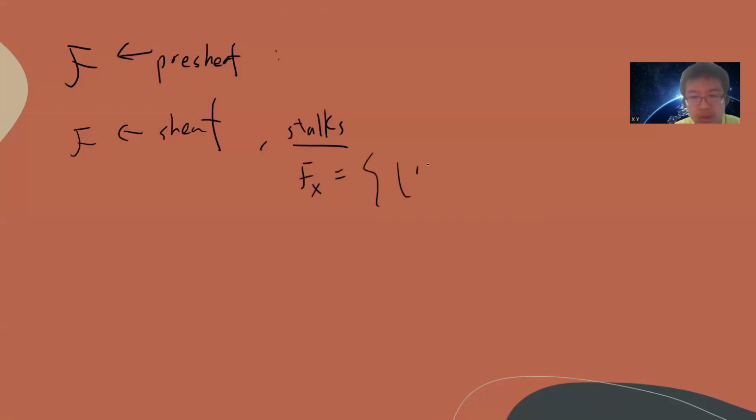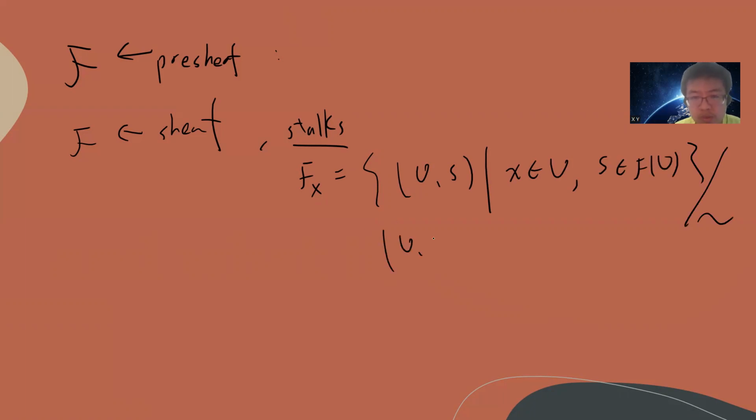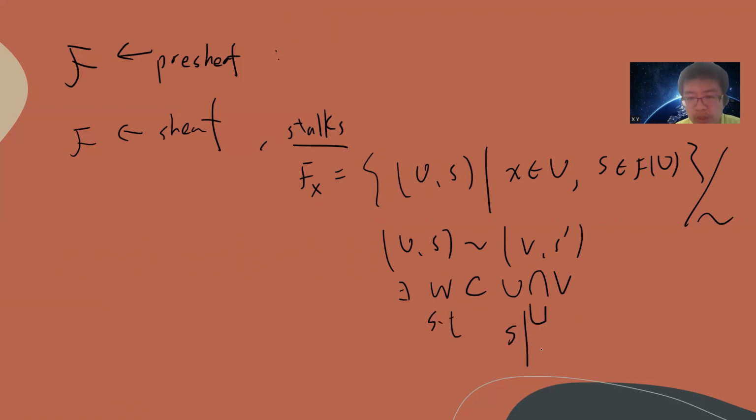Let me just recall the stalk. For every x that you take, where x belongs to U and s belongs to F of U, modulo some equivalence relation: s and s prime are the same if there is an open subset W between U intersect V such that s restricted to W is the same as s prime restricted from V to W.